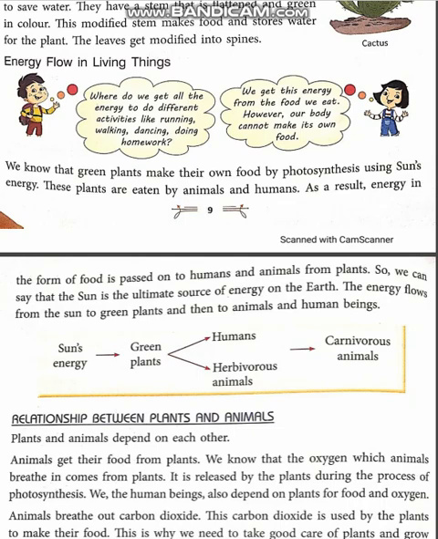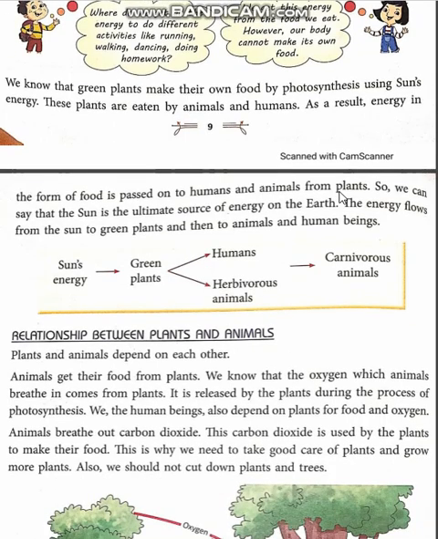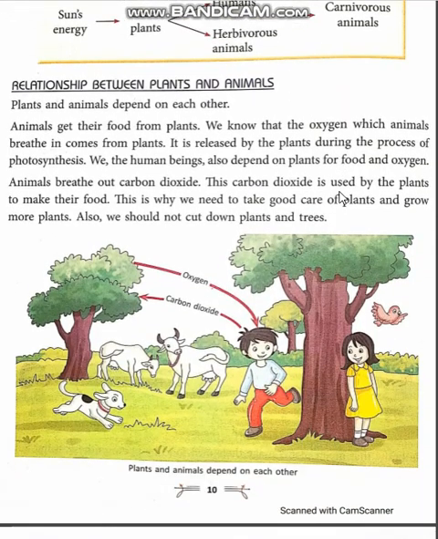Now the other topic that we have to do is the relationship between plants and animals. Plants and animals depend on each other. How? Let us learn. Look at the picture. Animals or humans produce carbon dioxide, and that is taken by the plant for photosynthesis.